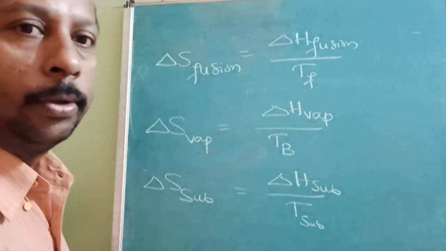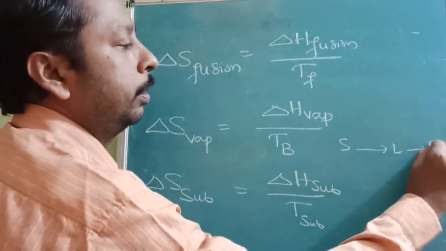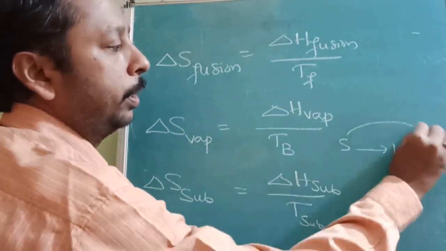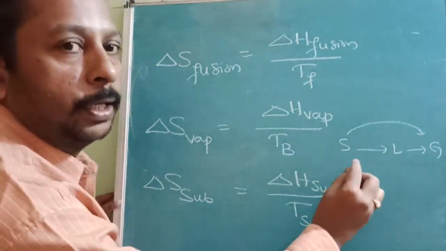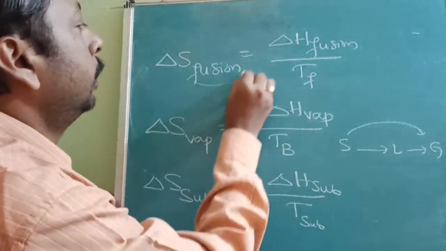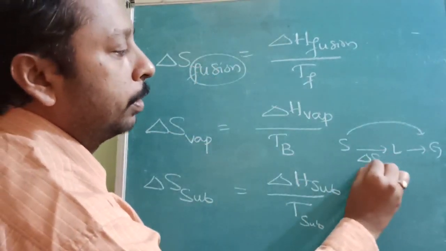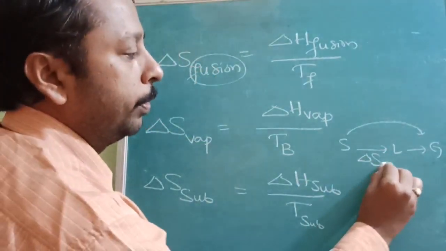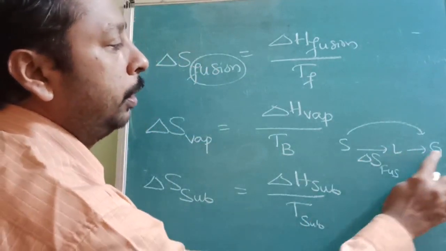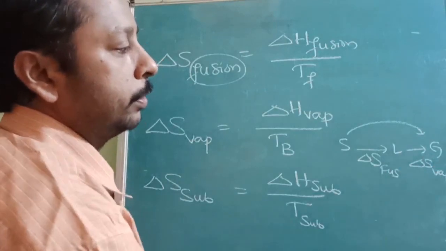As I told you, there are three processes: solid to liquid, liquid to gas, and solid to gas. When a substance converts from solid to liquid, it is considered fusion, entropy of fusion. Liquid to gas is called entropy of vaporization.